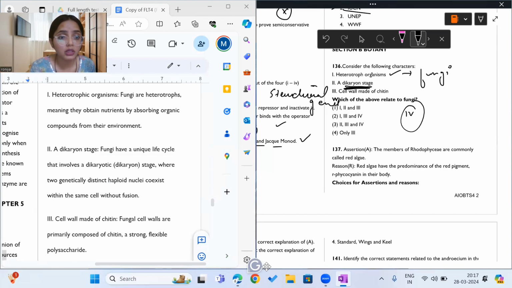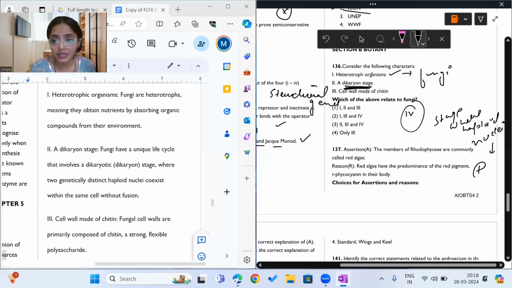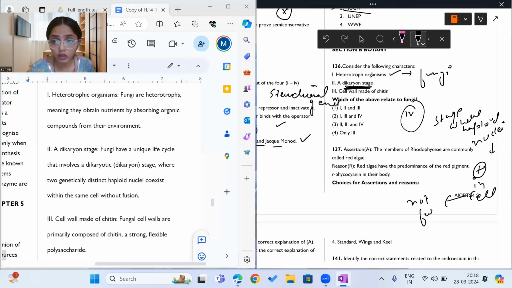And what is a dikaryon stage? A dikaryon stage is nothing but a stage where haploid and haploid nuclei are present in a cell and they are not fused. Karyon is a word we use for nucleus.